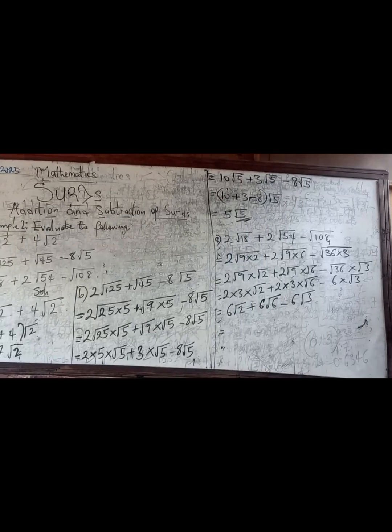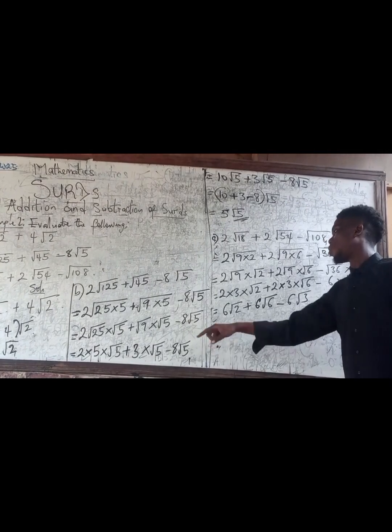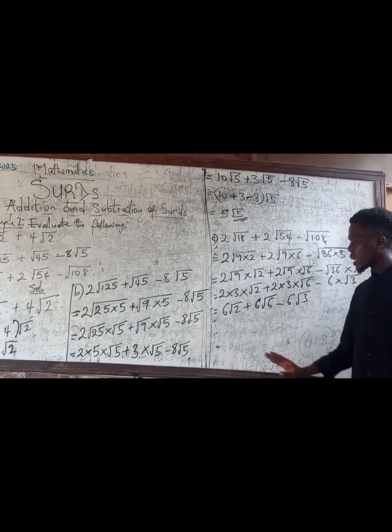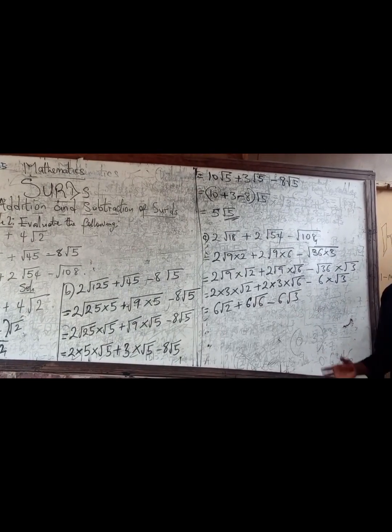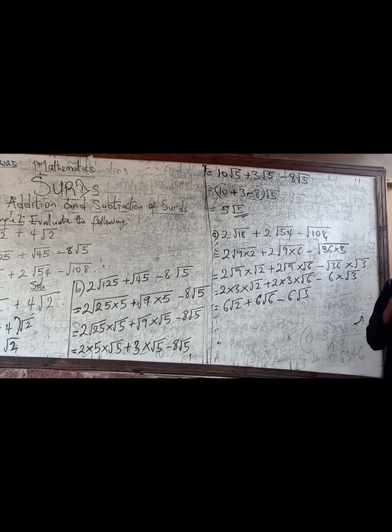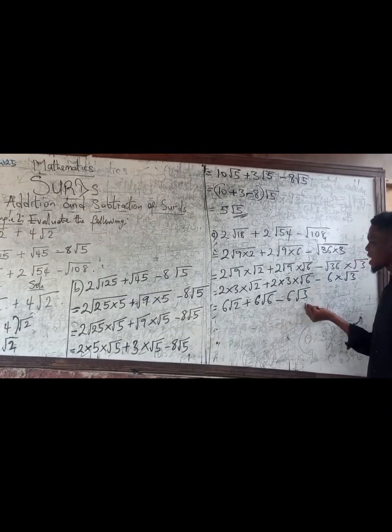Okay, now I want us to watch this closely. Is it possible for me to add all of this? Is it okay for me to say 6 plus 6 minus 6? No, I can't do that. Now, why can't I do that? Remember I told us, whenever you want to add or subtract, make sure the surds are the same.